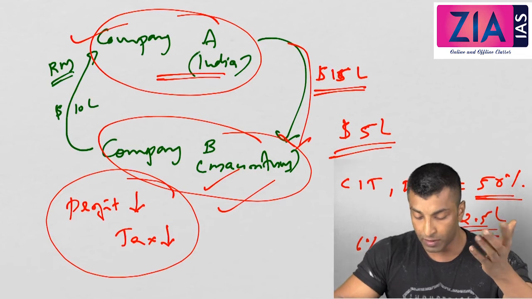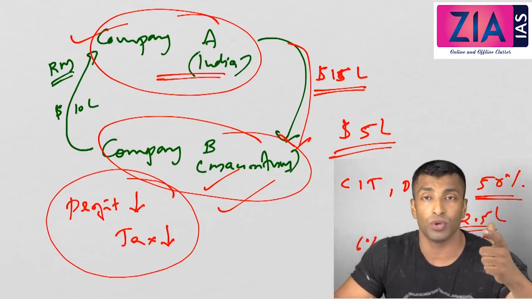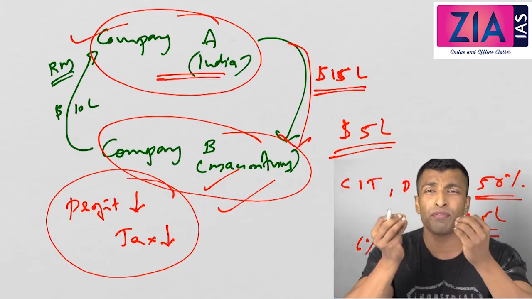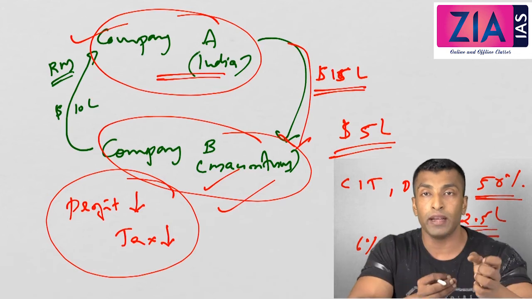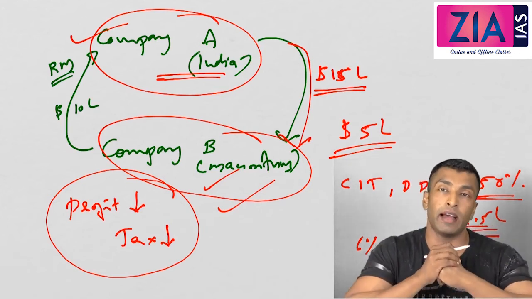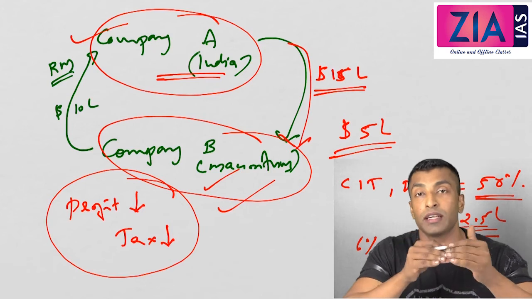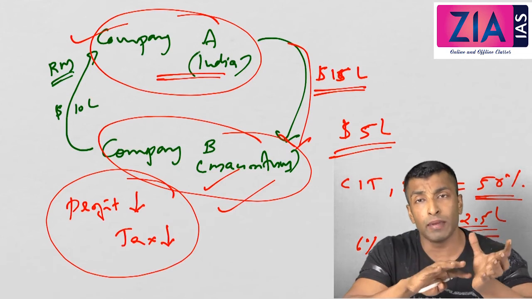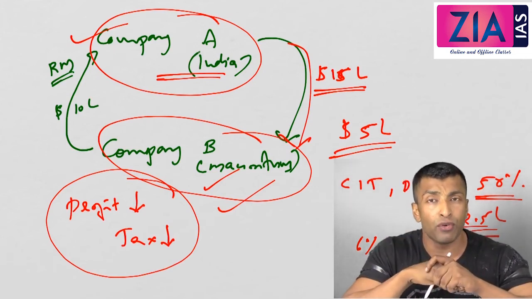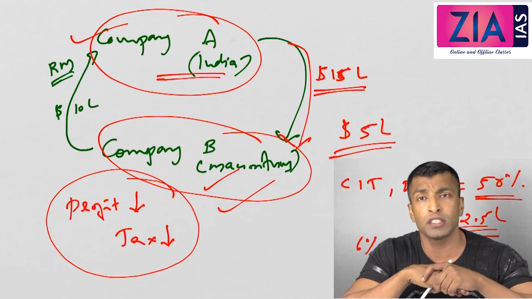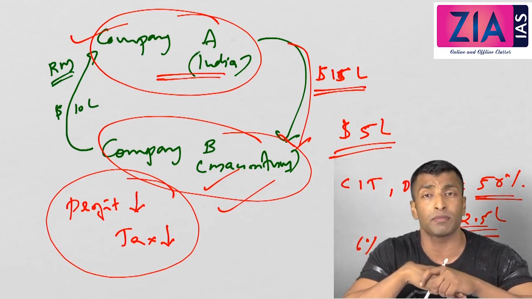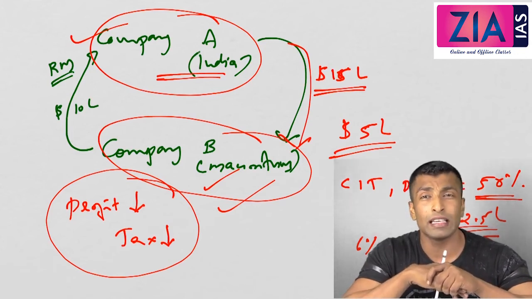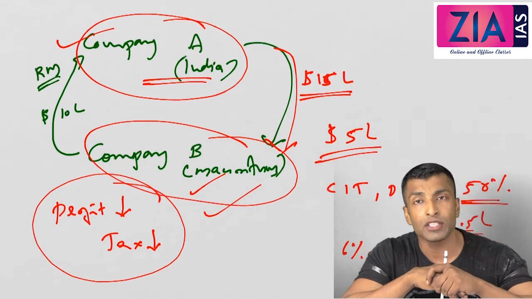Now here, what is the problem? Here also you need to pay tax, but the tax in Mauritius, you know how much you need to pay. So for that 5 lakh that you shifted from India, you need to pay a very small amount compared to what you're supposed to pay in India. And this is the logic of transfer pricing, or I should say transfer mispricing. So this is how they are using it. Transfer pricing is one of the means to avoid tax. I won't say it is evasion. Evasion means you are illegally not paying tax by not showing income. Here you are showing everything, but legally you are doing it, and it is a clear case of tax avoidance. And it has to be checked.